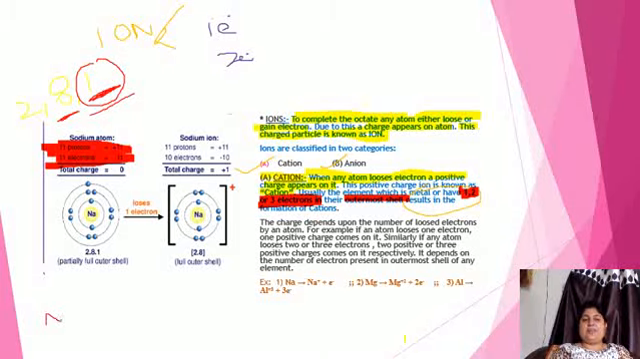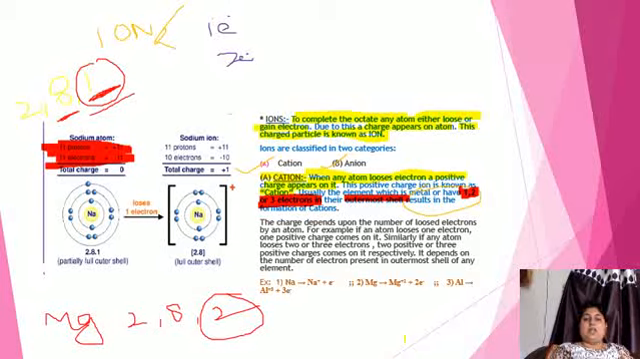Similarly, magnesium has 12 electrons, that means 2, 8, 2. It has 2 electrons in the outermost shell. Either it gets 6 electrons or it will lose 2 electrons. So it will lose 2 electrons because it takes less energy than accepting 6 electrons.